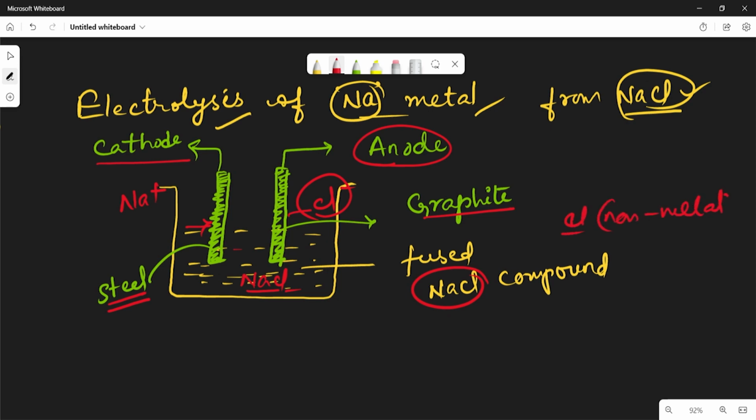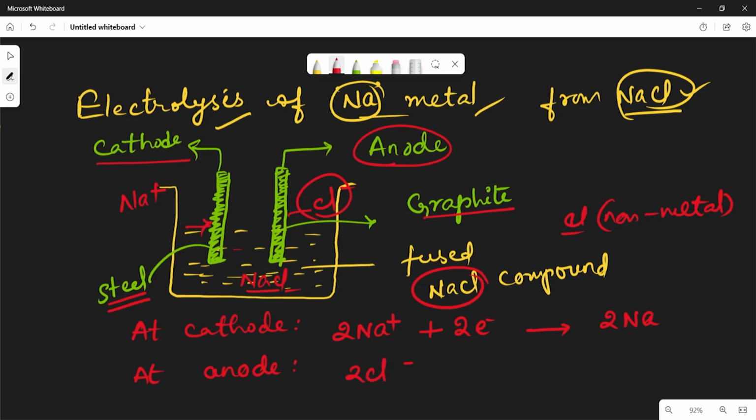So the metal is deposited at the cathode, which means at the cathode the sodium becomes sodium plus by losing electrons, whereas at the anode the chlorine becomes chlorine minus by gaining those electrons. This process happens in the electrolysis of NaCl. From NaCl, the sodium metal is deposited at the cathode. It is extracted by this method.